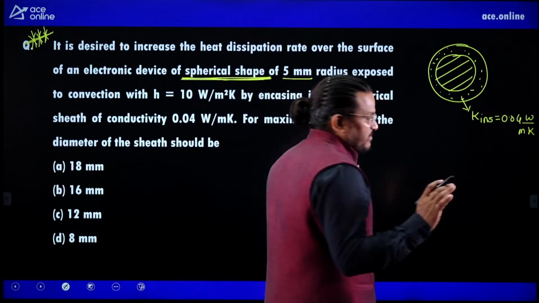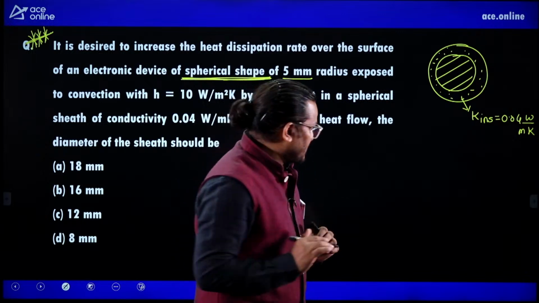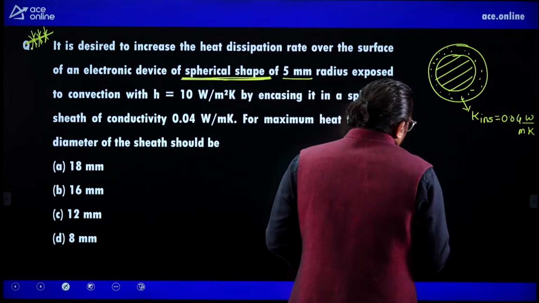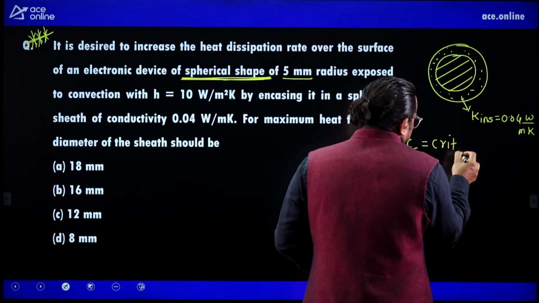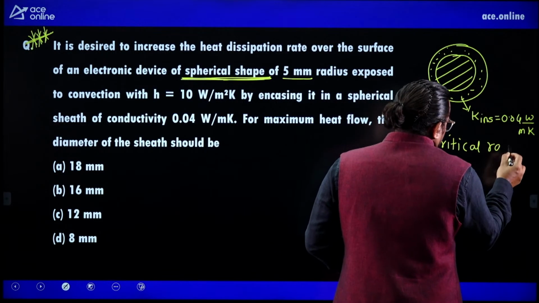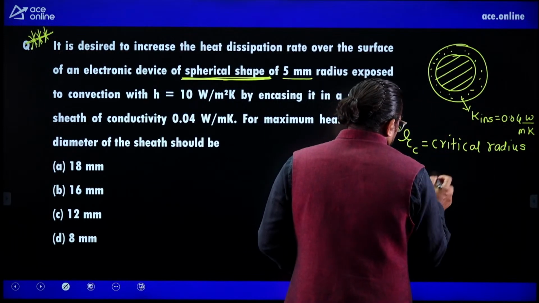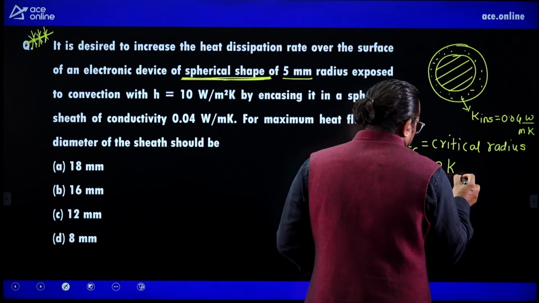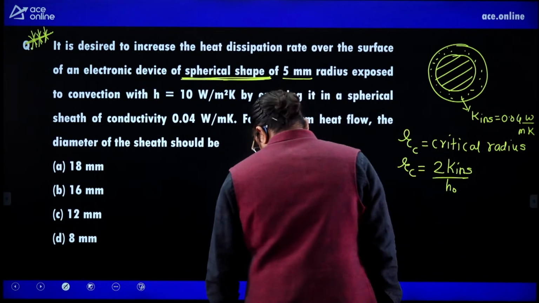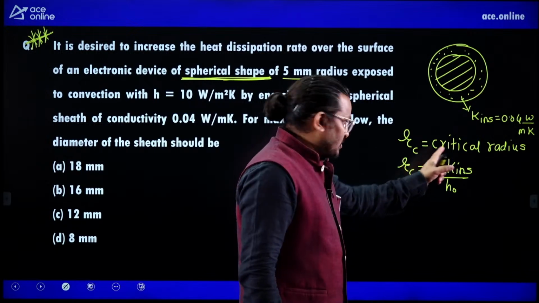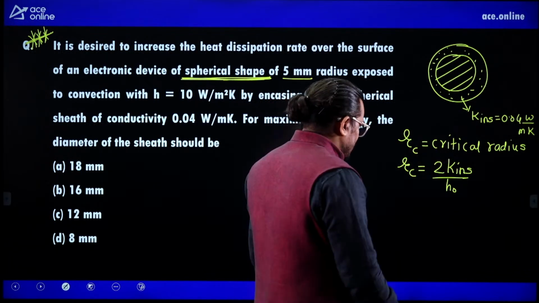For maximum heat flow, what is the diameter? First of all, remember the critical thickness concept is a different thing. So first we will calculate RC, the critical radius. The critical radius for a sphere is 2K insulation by H outside.